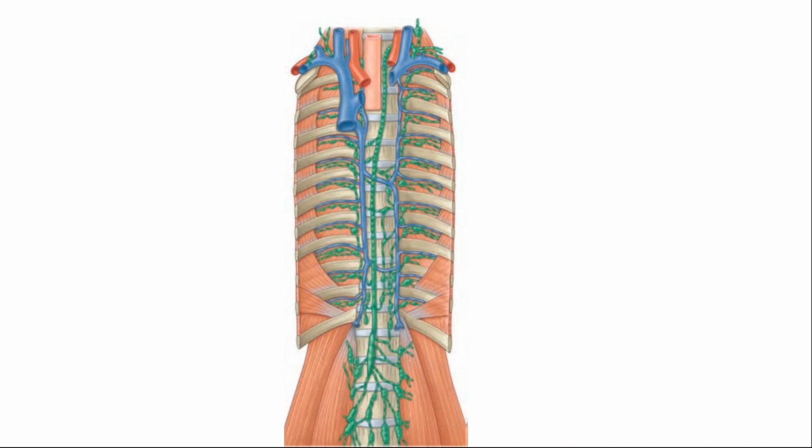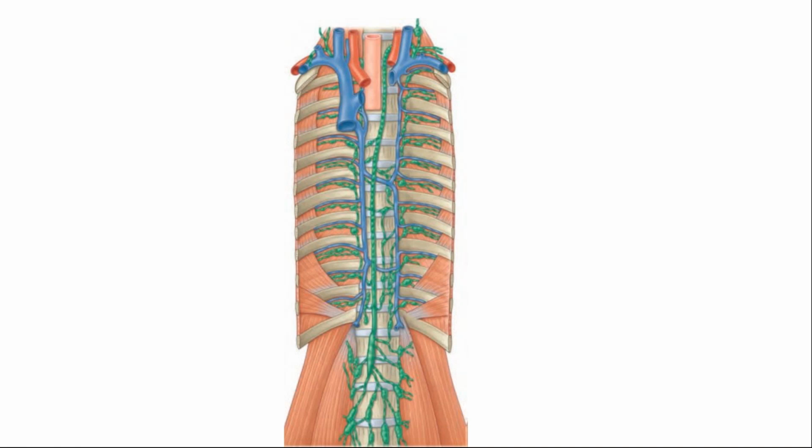And then it is going to, this is the left common carotid. It goes posterior and medial to the left common carotid and comes in front of the left subclavian and drains into the junction of the internal jugular vein and the left subclavian vein. So this is the whole course and termination of the thoracic duct.